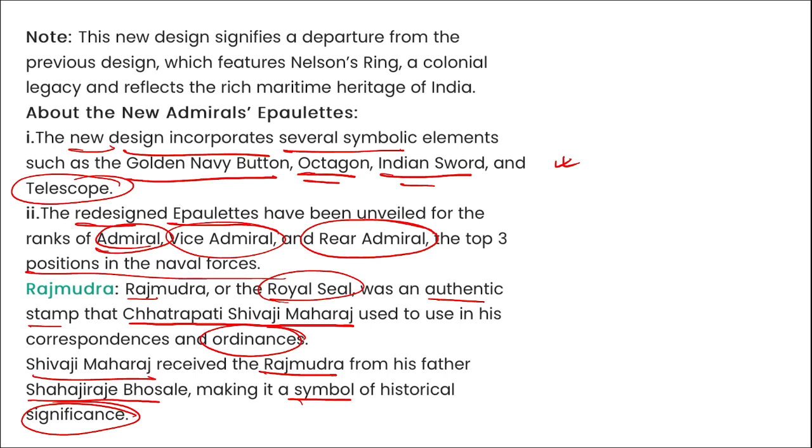Then this octagon represents the 8 cardinal directions, emphasizing the Navy's all-around long-term vision and protection for India. Correct? Then the Indian sword symbolizes the essence of the Navy's vision of being at the forefront of national power. And this telescope symbolizes a long-term vision and a weather eye in an ever-changing world.